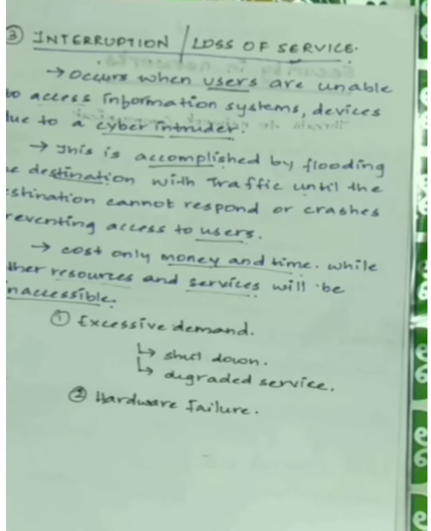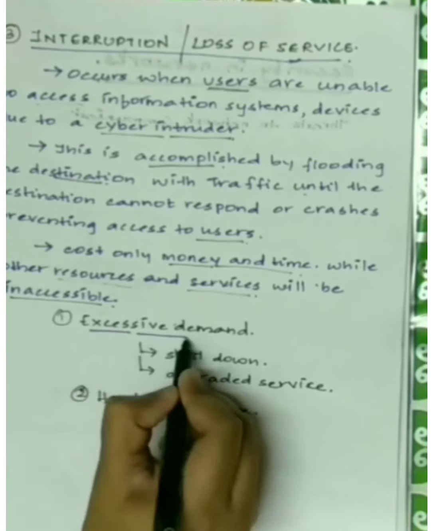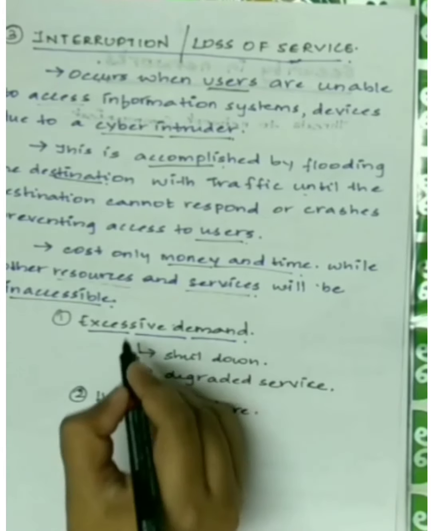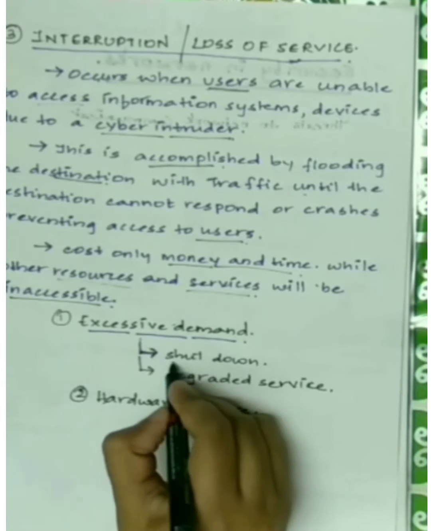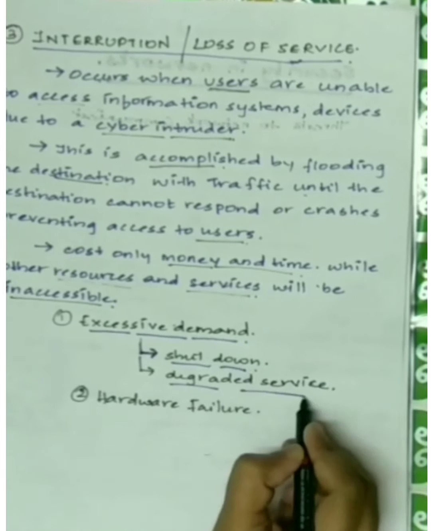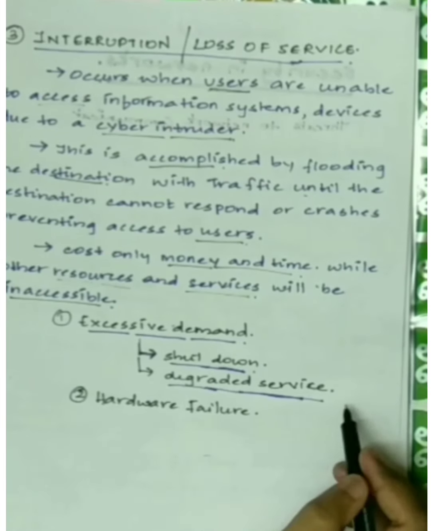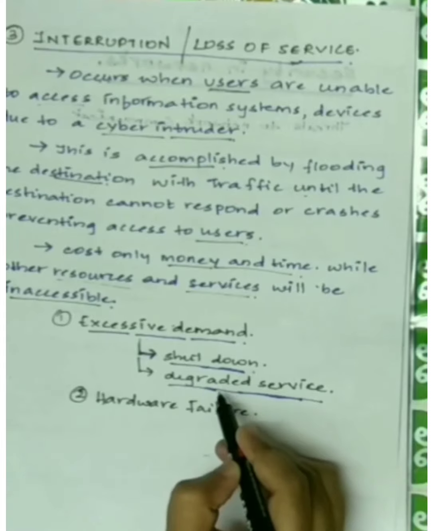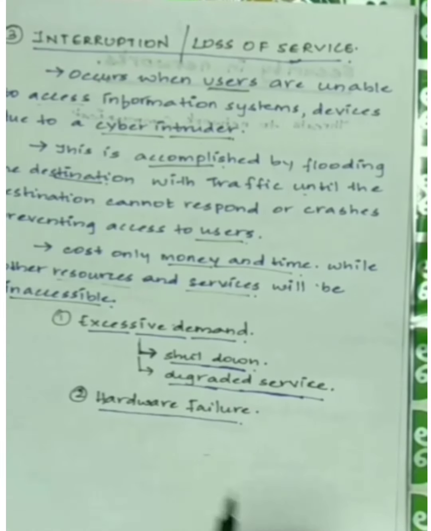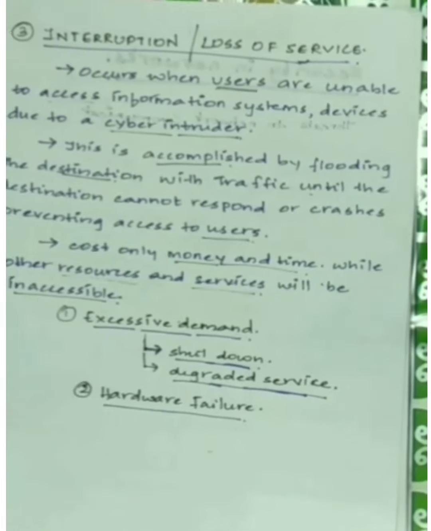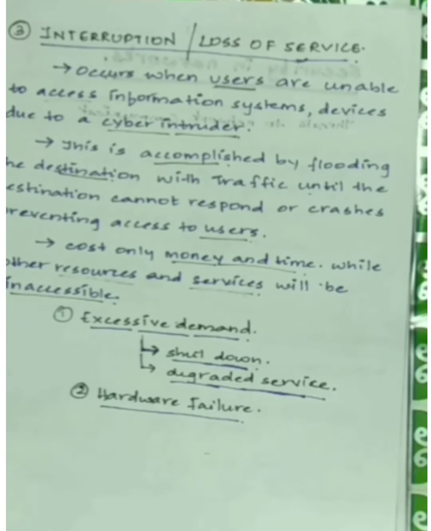Okay, so what could be the reasons? One is excessive demand. Due to this excessive demand, either the system can shut down, or there can be some degraded service provided to its users. Degraded service means that among the different users trying to access a networking resource, only a few will be given access and others will be given very minimum services. The other reason is hardware failure. Some kind of hardware failure can also result in loss of service or interruption.